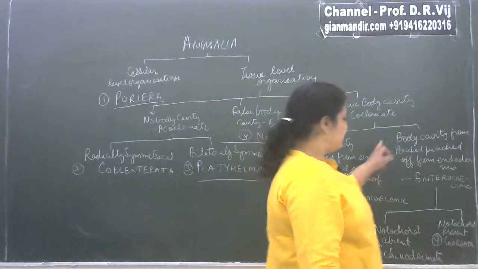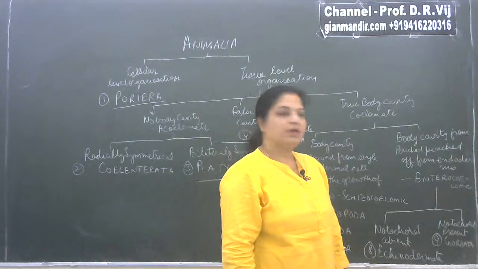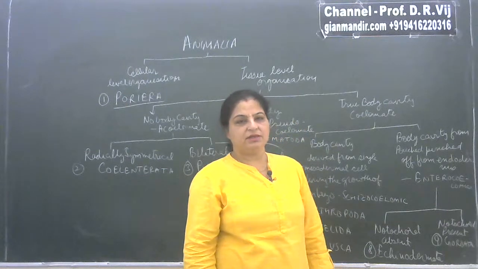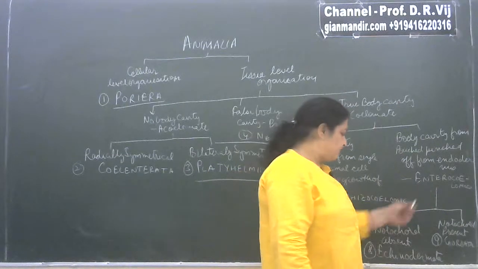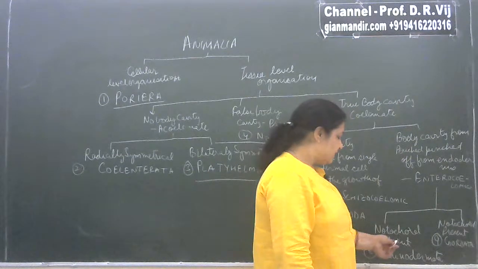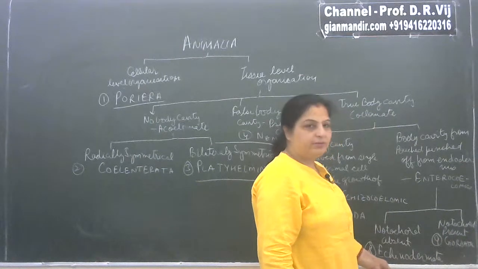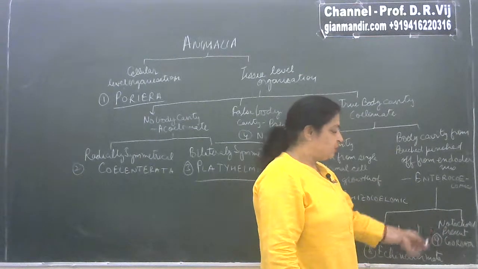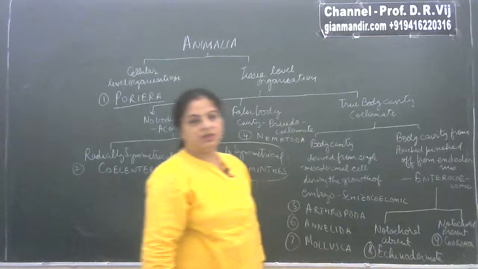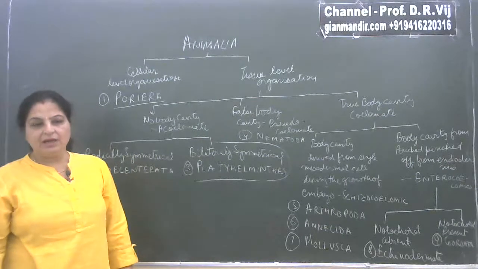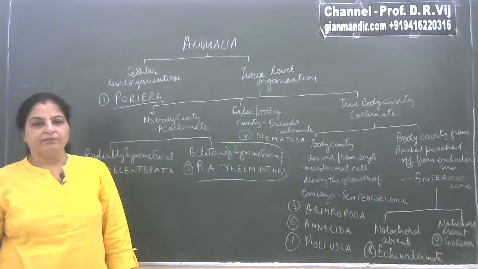And if the body cavity is derived from the pouches pinched off from the endodermis, then the organisms are known as enterocoelomic, and these enterocoelomic organisms are further classified into 2 categories. If they are not having any notochord, then they are Echinodermata, and if they are having the notochord, then it is known as the phylum Chordata. So in this way you have seen the whole animal kingdom has been categorized into 9 phyla.